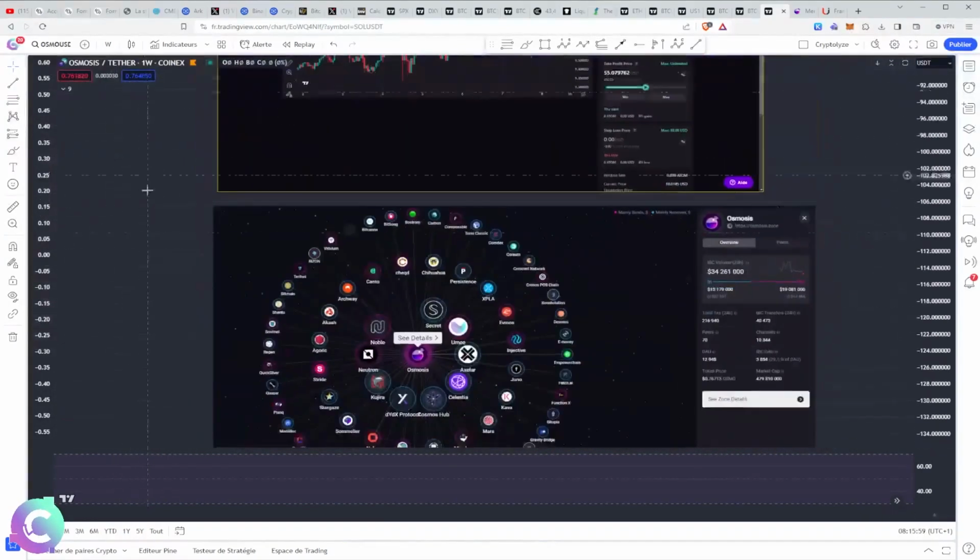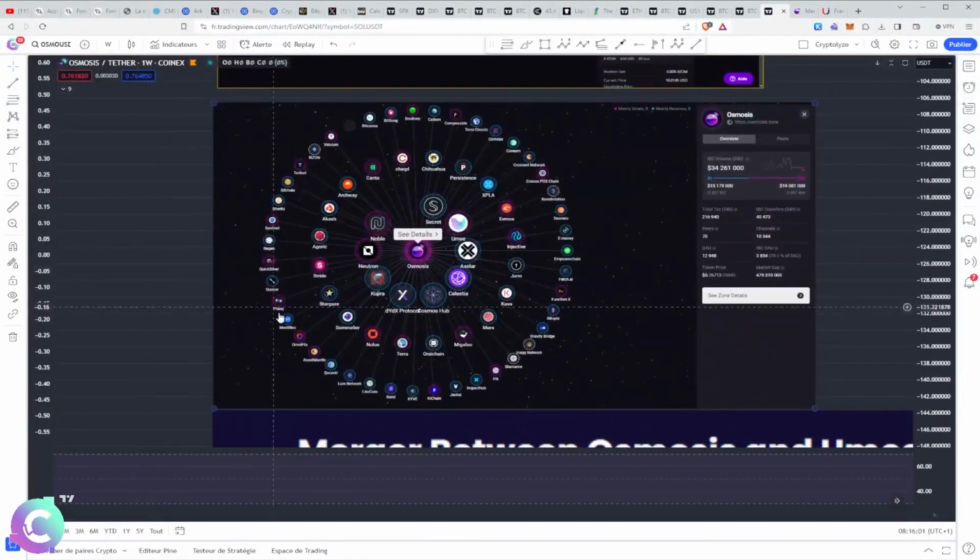And above all, we must understand the role of Osmosis on the entire ecosystem. Thanks to the IBC protocol, this means that each of the blockchains you see here, no matter where it is based on size, can have access to Osmosis liquidity and can make inter-protocol transactions to transfer liquidity. And this is what we see here from the IBC protocol on the 24 hours.